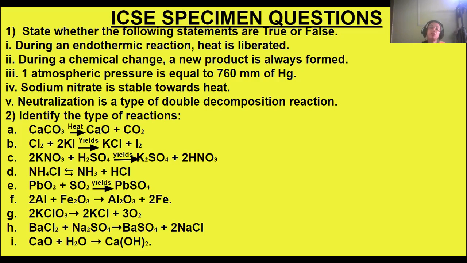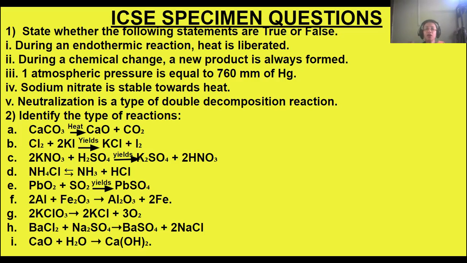Next statement: during a chemical change a new product is always formed. That's right, in a chemical change a new product is always formed, that has altogether new properties and differs from the parent, the original substance. Then, 1 atmospheric pressure is equal to 760 millimeter of Hg. That's correct. 1 atmospheric pressure is always equal to 760 millimeter of Hg, when measured in mercury level.